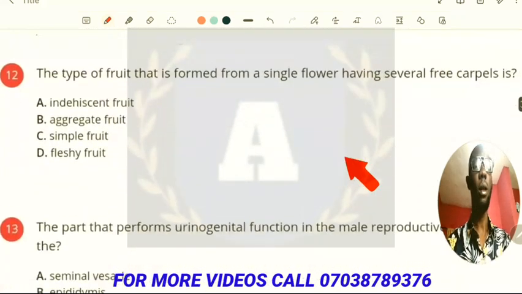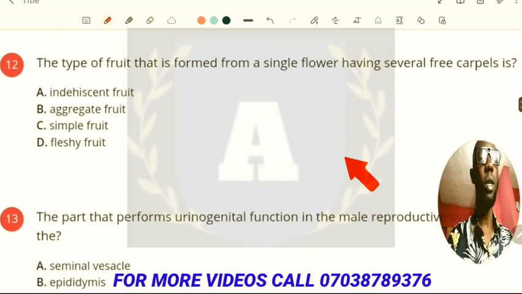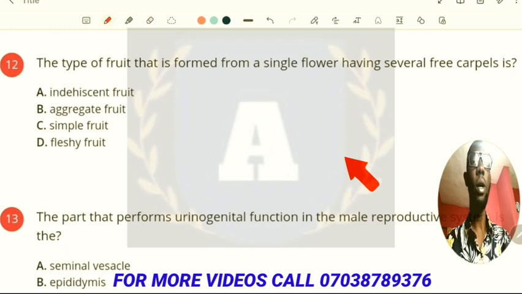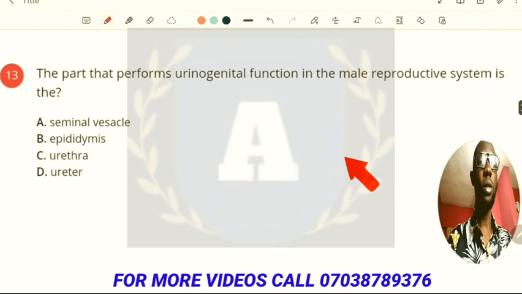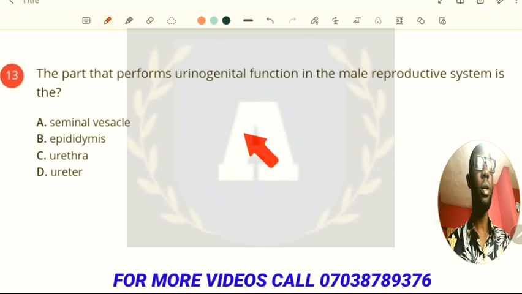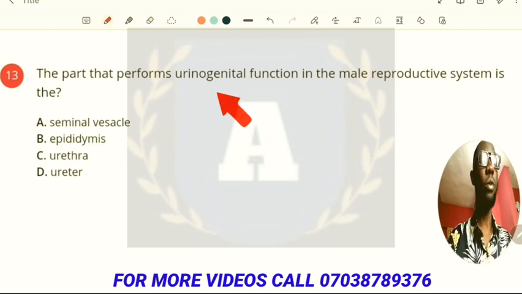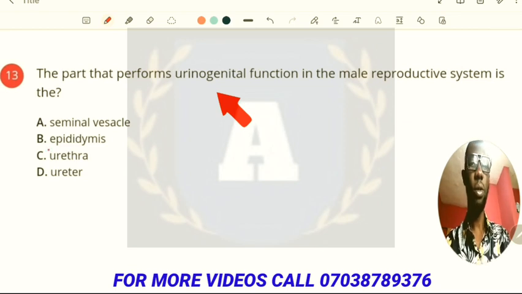Now the next question says the type of fruit that is formed from a single flower having several free carpels, the female reproductive part, is an aggregate fruit. Now the next question is the part that performs urogenital function in the male reproductive system is the, so when I say urogenital, that part is responsible for reproduction and excretion, and that is the urethra.